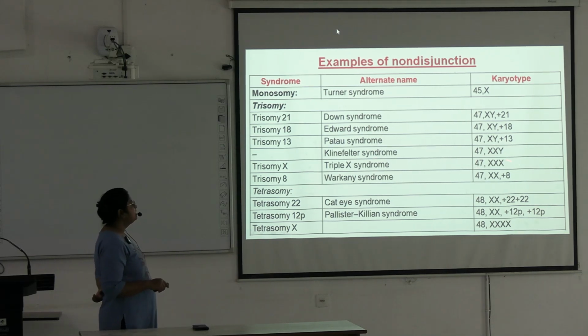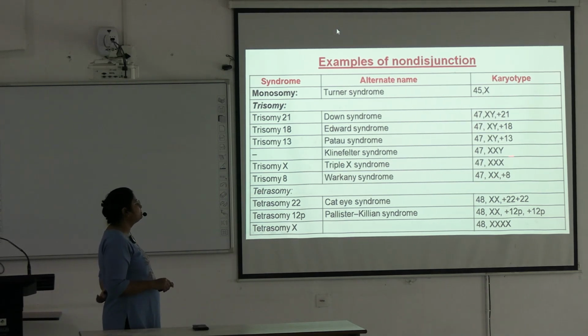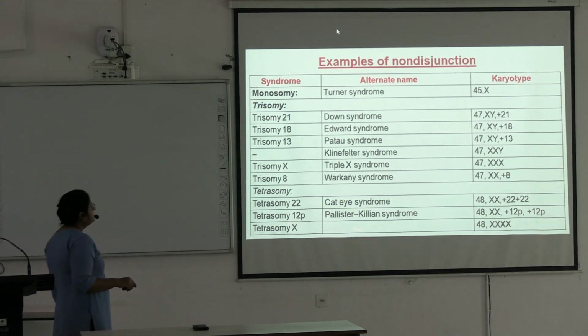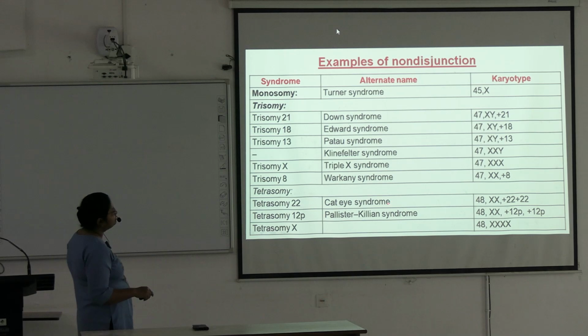Klinefelter syndrome XXY, 47 XXY. Trisomy X, triple X syndrome, 47 triple X. Trisomy 8 Warkany syndrome, 47 XX plus 8. Tetrasomy 22 will lead to cat-eye syndrome, 48 XX plus two 22 chromosomes.